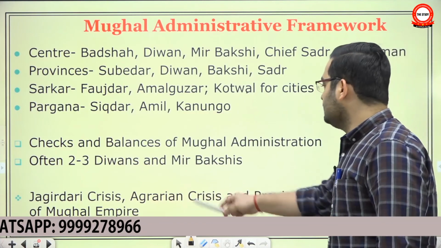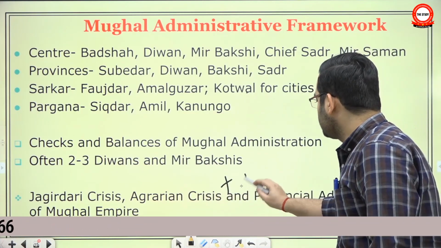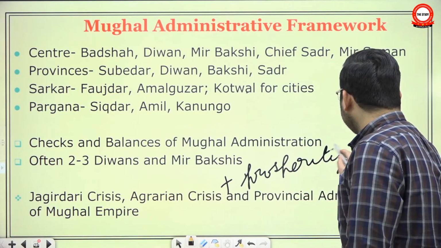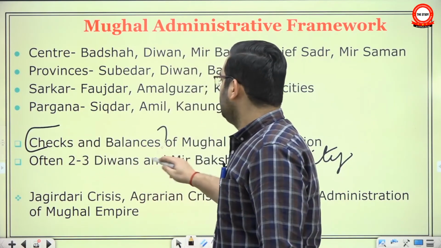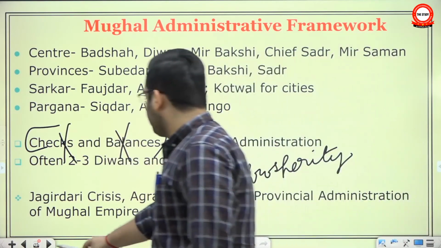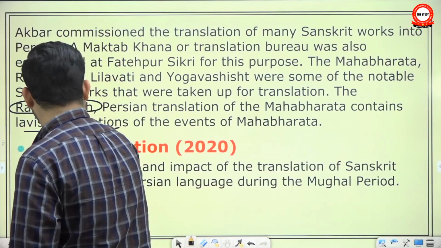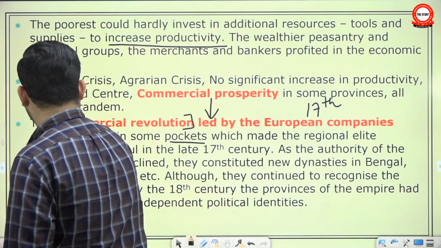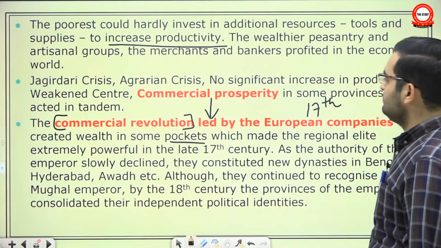These two crises, and in fact, to add one more point, prosperity in some provinces, hampered the checks and balances that were created by the Mughal Badshah. So in this way, especially after the death of Aurangzeb, this had happened.